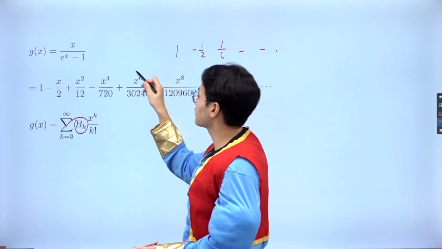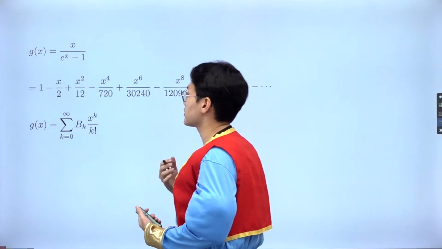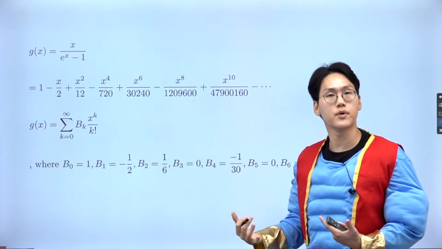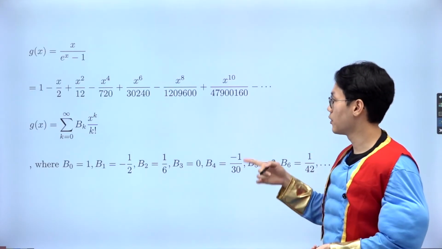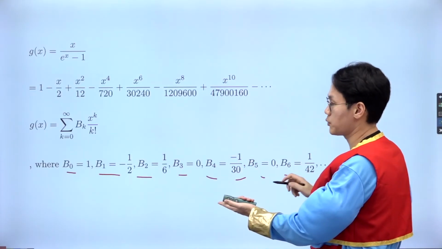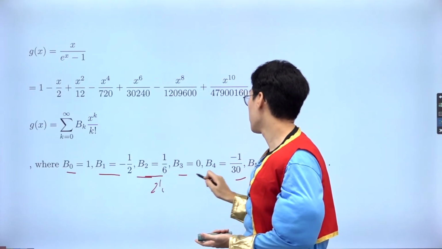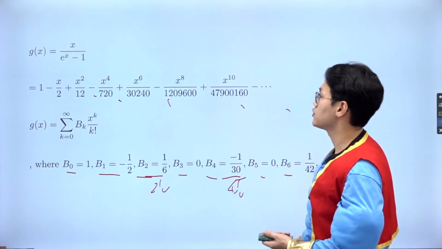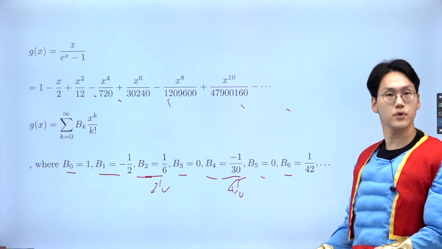This is called the generating function for the Maclaurin series because it generates the Maclaurin series for you. So it generates the Bernoulli numbers using the Maclaurin series, right? Where B0, B1, B2 are given as such, and if you divide those by 2 factorial and 4 factorial, you end up with the same coefficients as you can see from here. This is great.